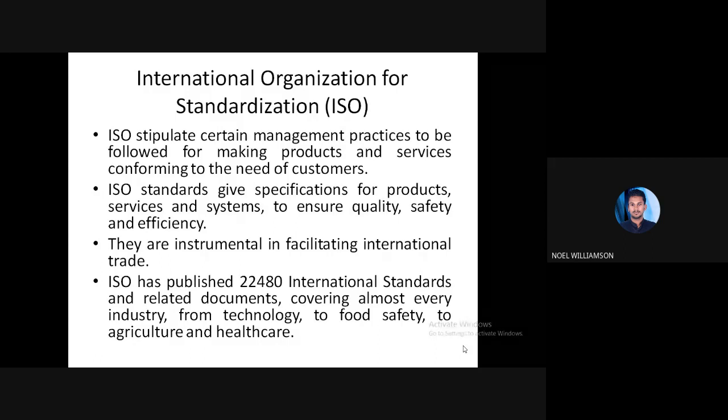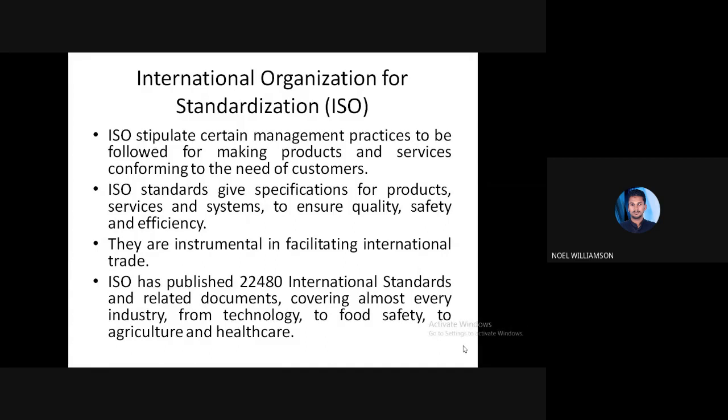So the products or services should be made in a particular manner, and that will be told by the practice or the management based on certain standards. ISO standards give the specification of products, services, and systems to ensure quality, safety, and efficiency.